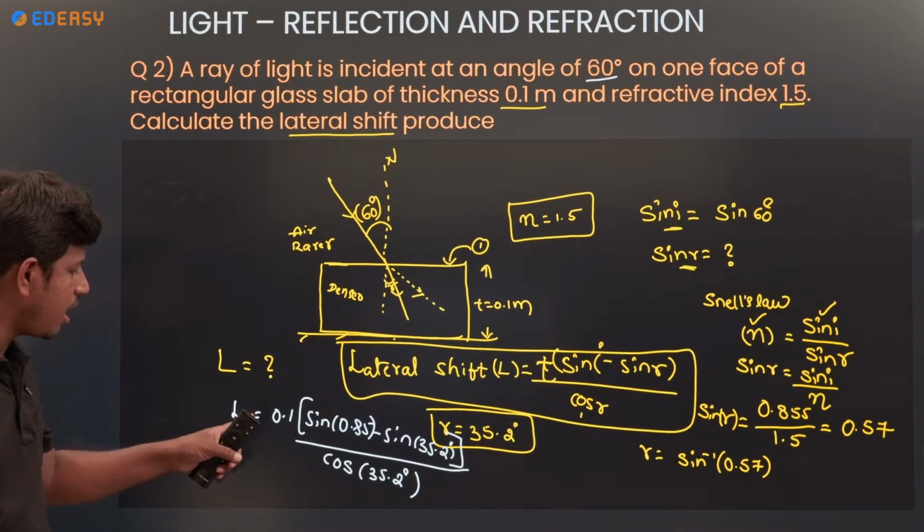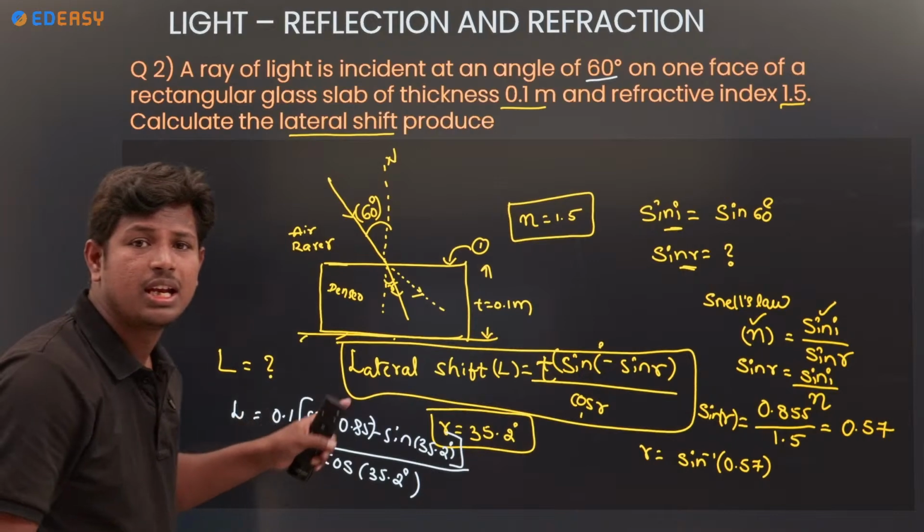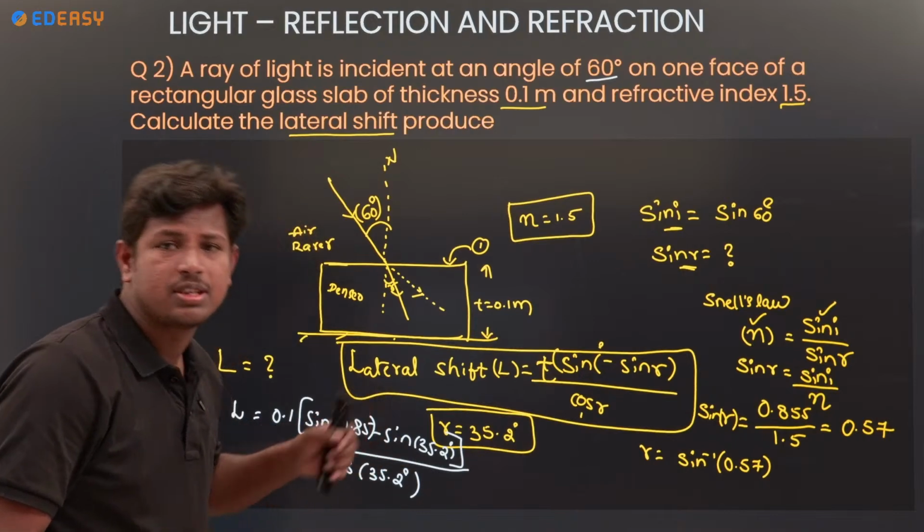What they gave: the T value is 0.1, we substituted.